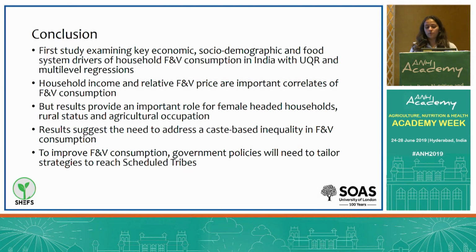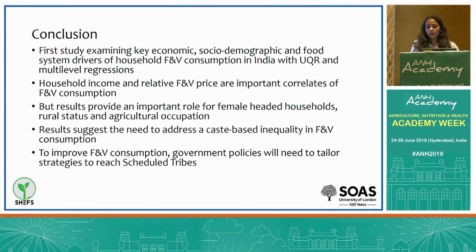So while the households with the poorest consumption levels respond most strongly to income growth, many of the other key covariates such as gender, rural location, and relative price display strongest associations at the top of the fruit and veg intake distribution, suggesting that fruit and vegetable consumption at the lower tail may be challenging to shift via typical economic policy levers. And thirdly, the distribution of fruit and veg consumption across caste categories shows that scheduled tribes, long recognized as the most socioeconomically disadvantaged group in India, consume less F&V than others, particularly the other forward caste group.